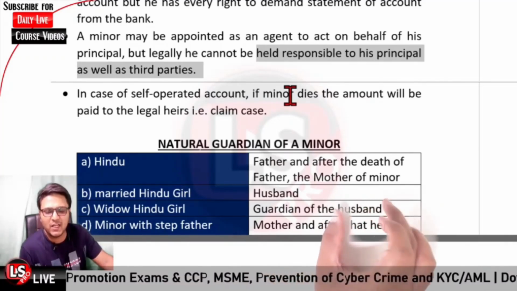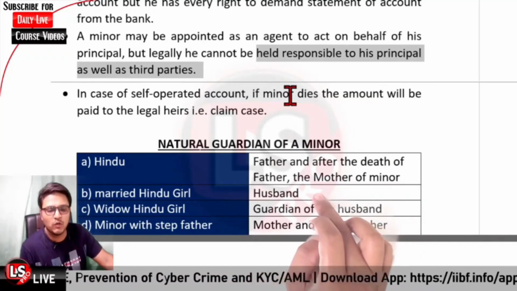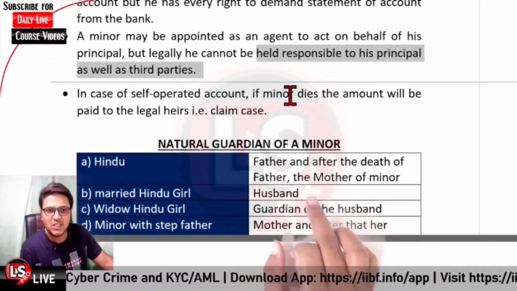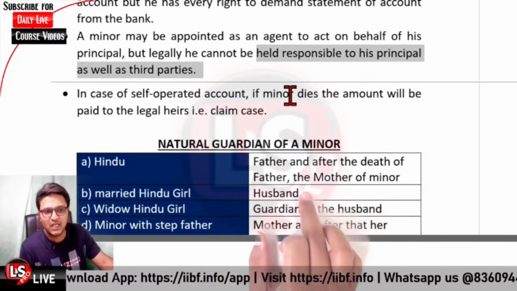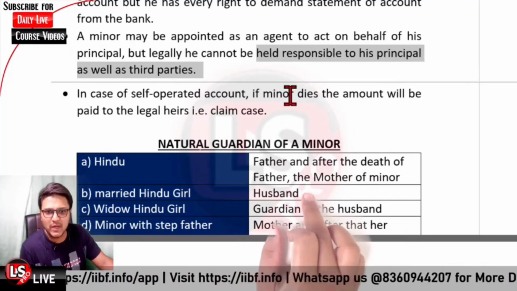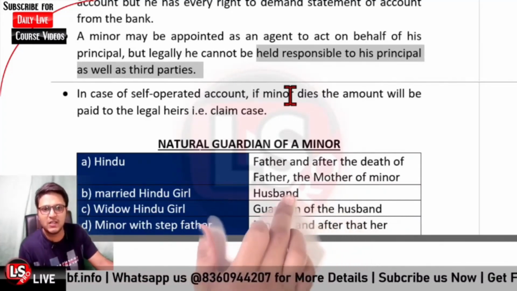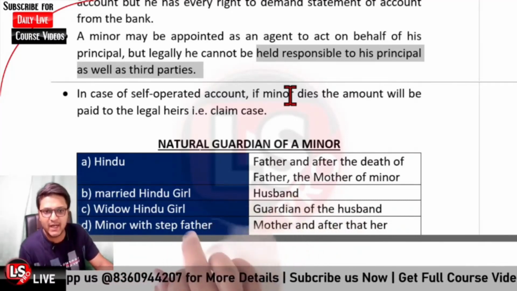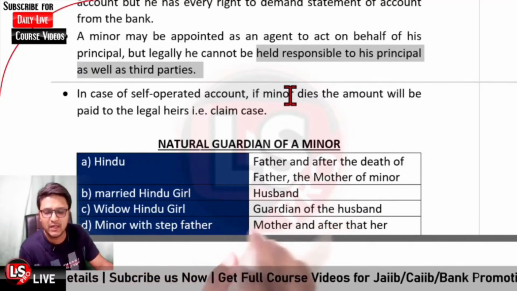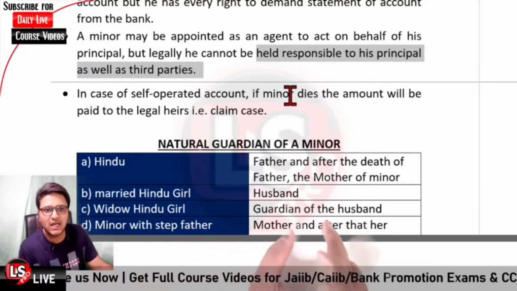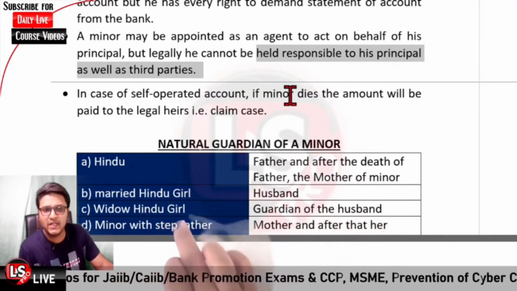And regarding the married Hindu minor girl, who will be the guardian? Her major husband would be the guardian. And in case the husband is also a minor, in that case the husband's father, that is her father-in-law, would be the guardian of the married Hindu minor girl. And in case of a widow Hindu girl, where the husband has died, the guardian of the husband, that is father-in-law or mother-in-law, would be the guardian of the widow minor Hindu girl.